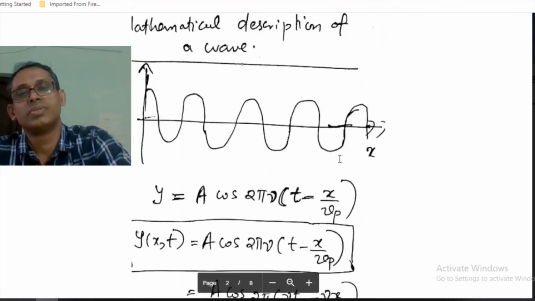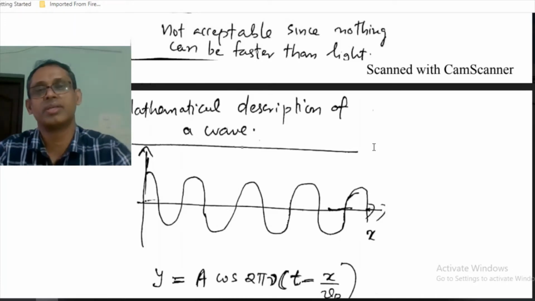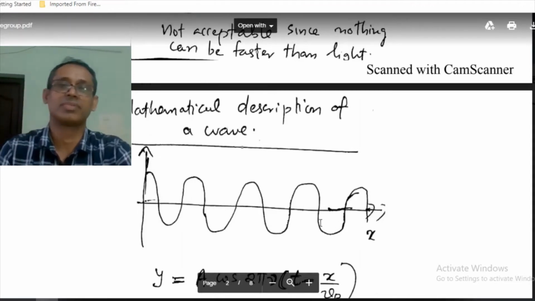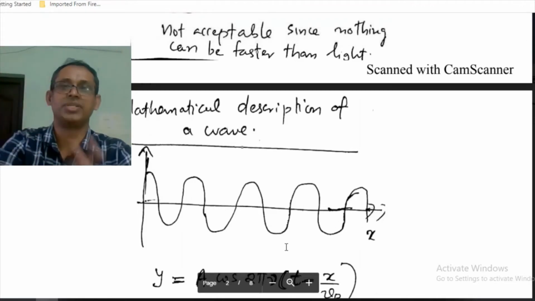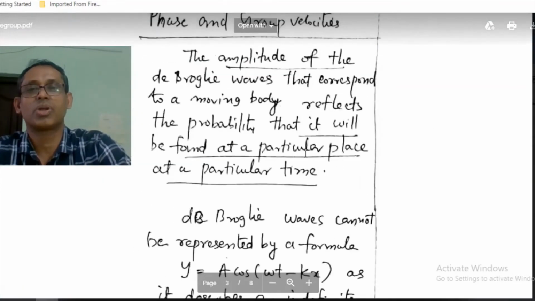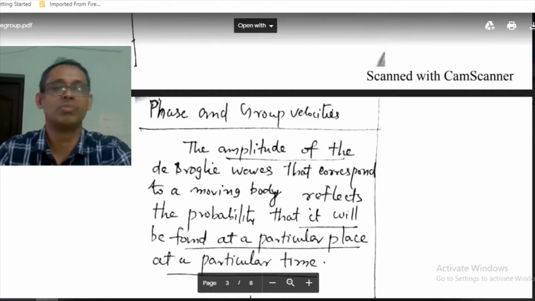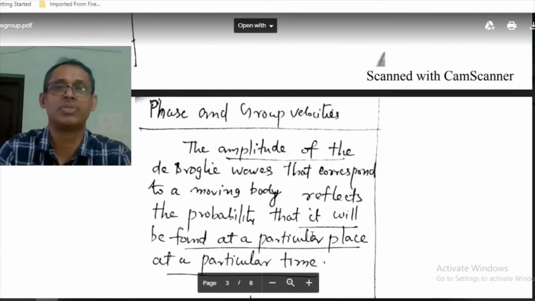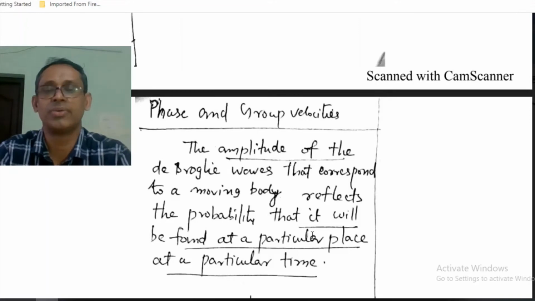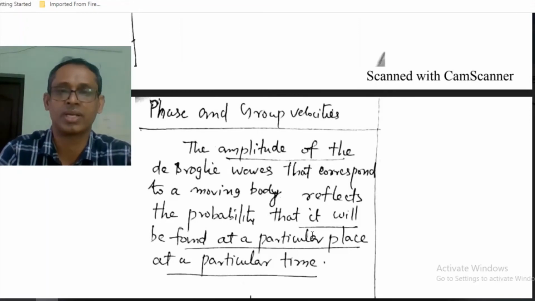Now suppose that I am representing the wave associated with a moving body by such an indefinite wave. There is no end to the wave. This is a continuous wave like this. It has constant amplitude. Now the problem here is, we know the amplitude of the de Broglie wave reflects, or is connected with, the likelihood or probability that the particle will be found at a particular place at a particular time.